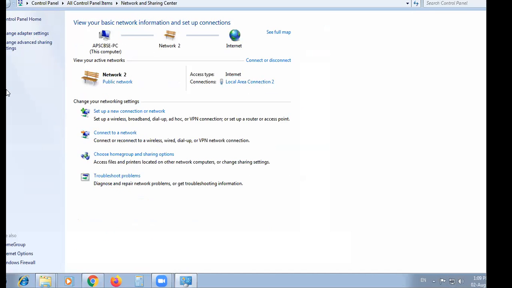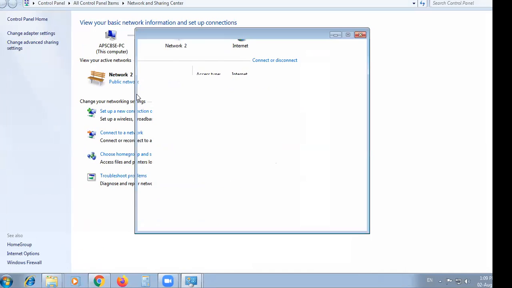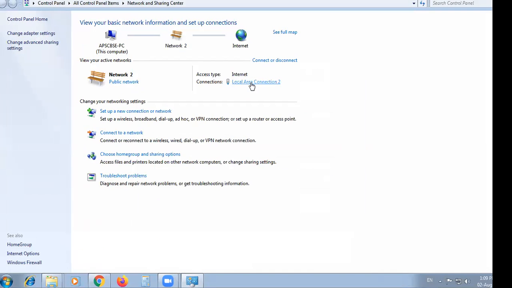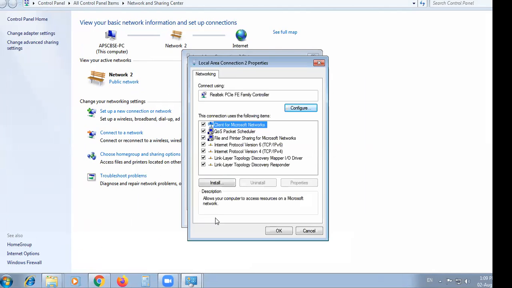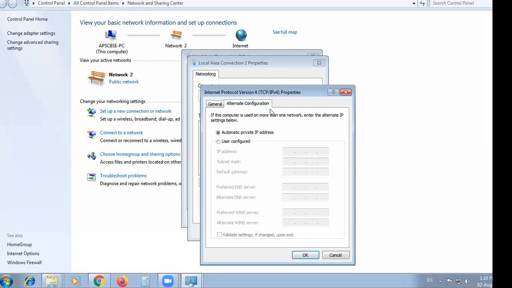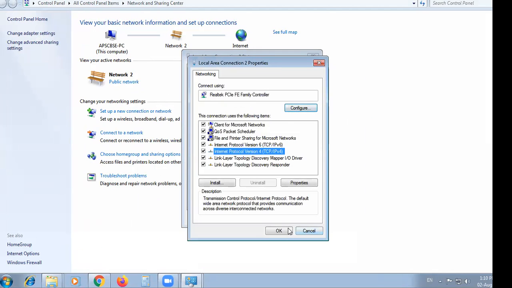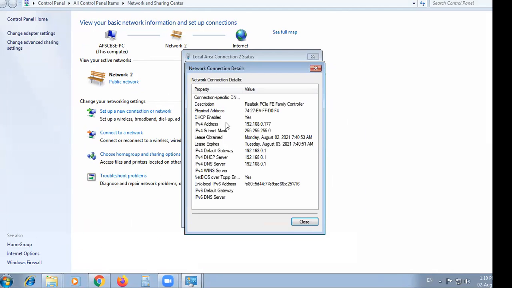Then here is the local area connection and properties. Internet protocol version and properties. See, here is 192.168.0.177. This is the IP address of this network.